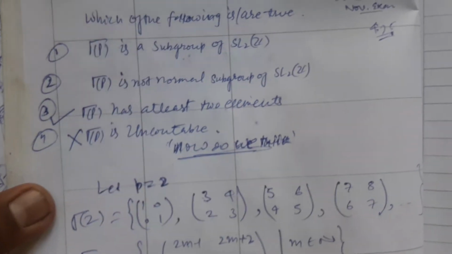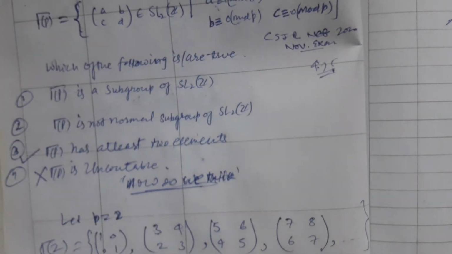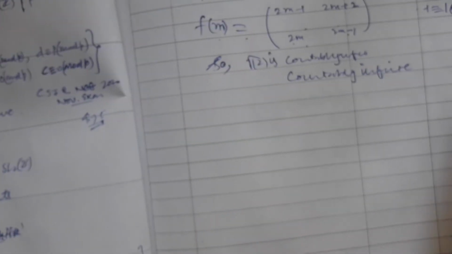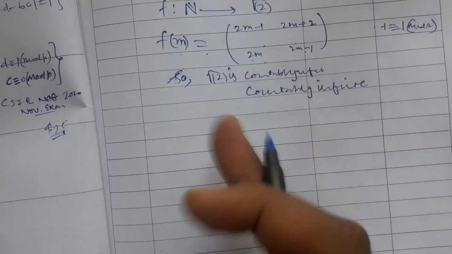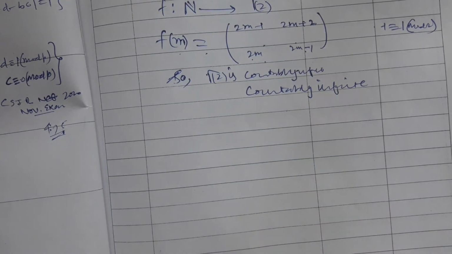Now let us go on to the first option. The first option says that gamma p is a subgroup of the special linear group. Similarly, if that is satisfied for 2, it will be satisfied for 3, and similarly for any prime. Take any two elements and multiply them, and check whether they are multiplicatively closed.